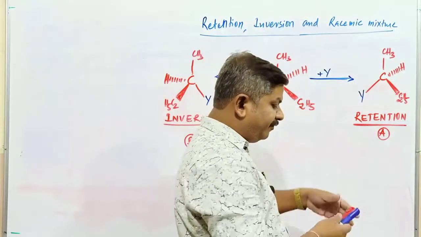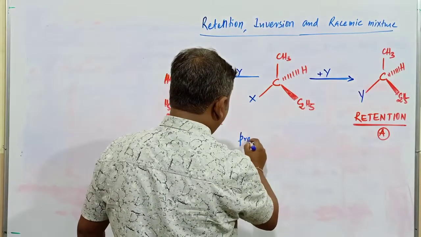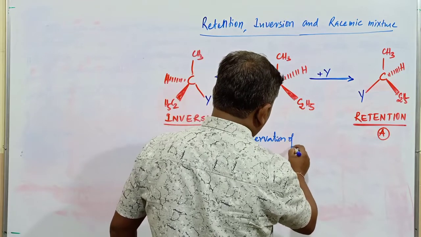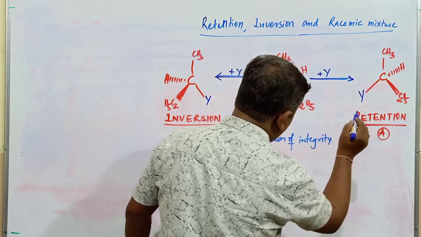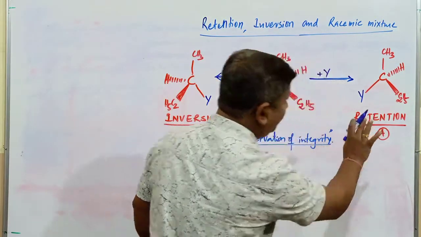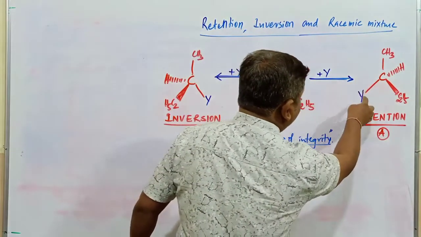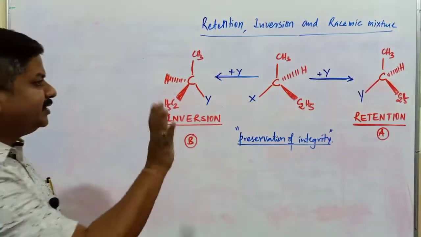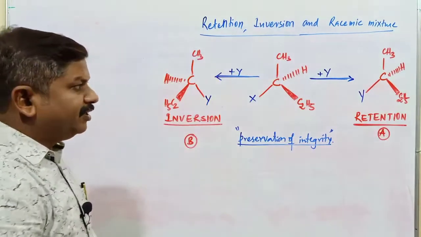Retention of configuration is referred to as preservation of integrity. Preservation of integrity of atoms or groups of atoms around the asymmetric carbon atom during the course of a chemical reaction. Only X is going to be replaced by Y, but the positions of the other different types of atoms or groups of atoms remain the same. And this particular configuration is generally called retention of configuration.